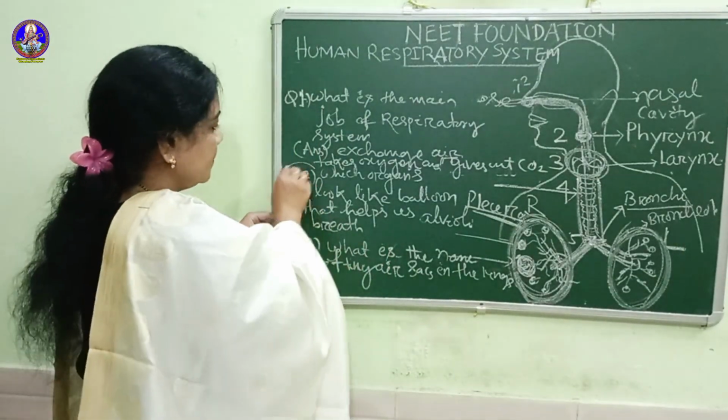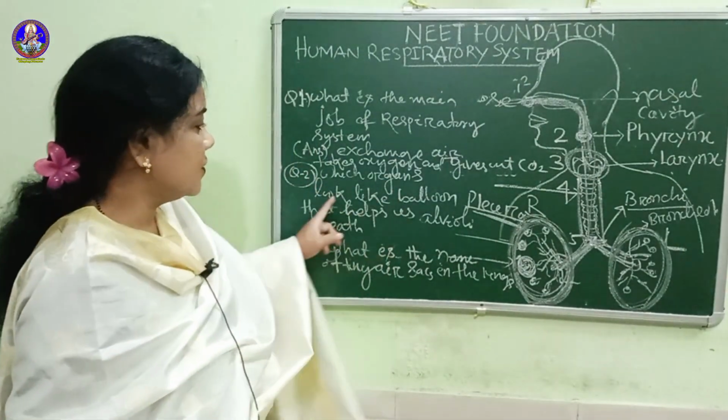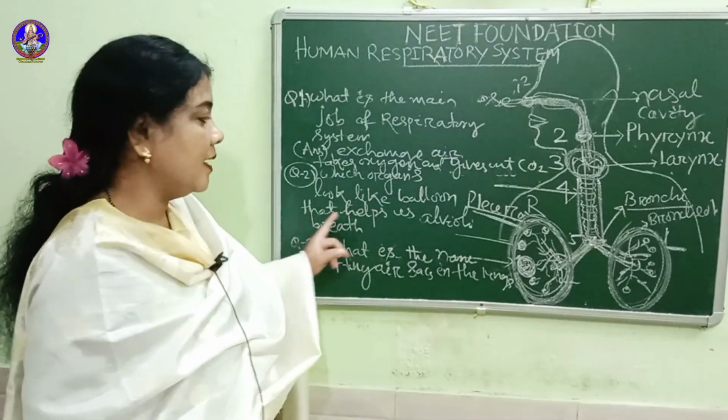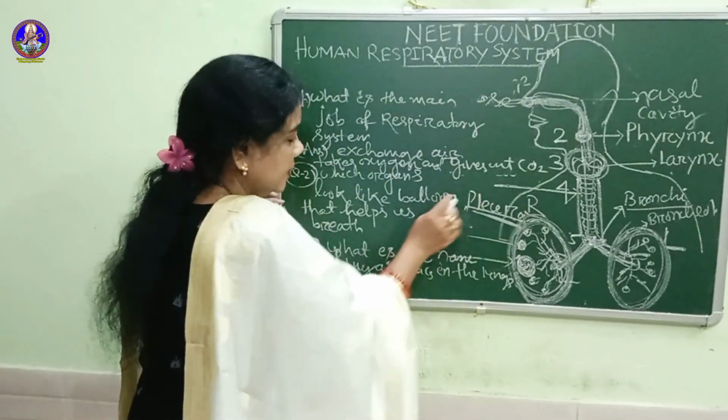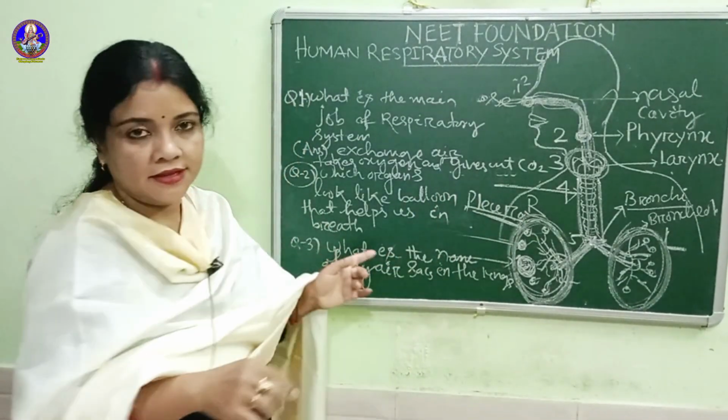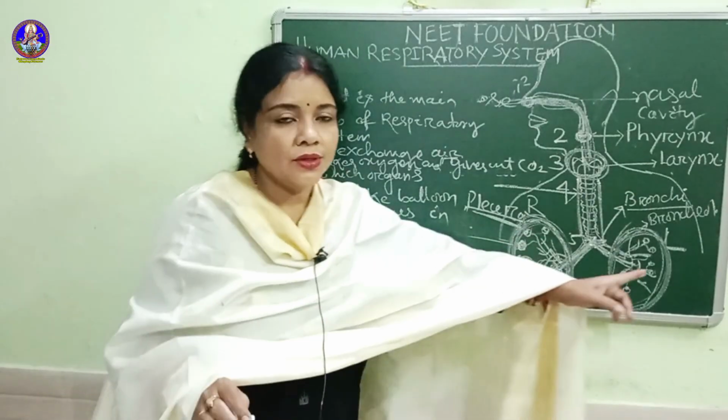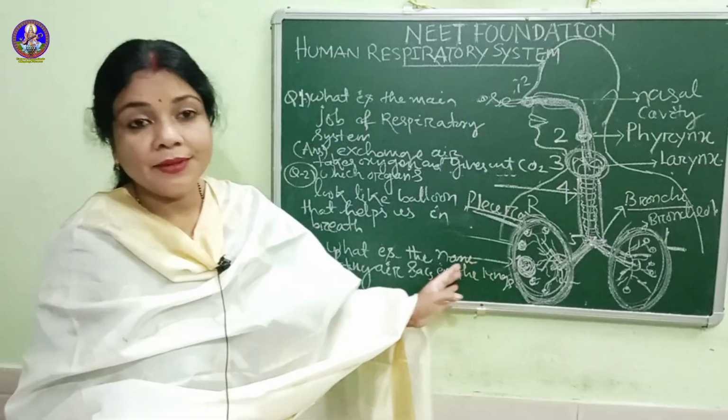Next question: which organ looks like a balloon and helps us breathe? Obviously, our two lungs look like a balloon.